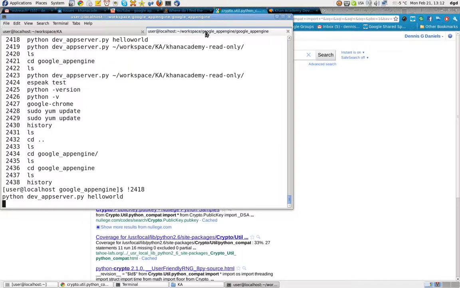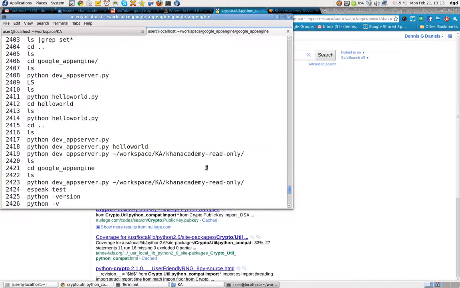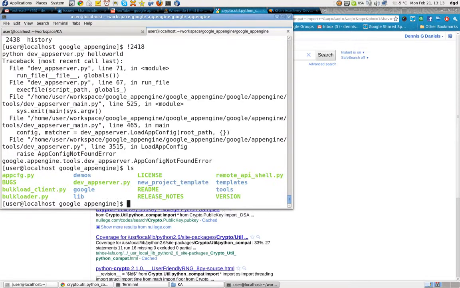Very simple application. Oh, look at that. Didn't work. Why didn't it work? Python dev app server. Am I not in the right place? Yes, I'm in the right place. So Python dev app server. Oh, look at that. Hello world is not there. That's curious. Alright, so demos.